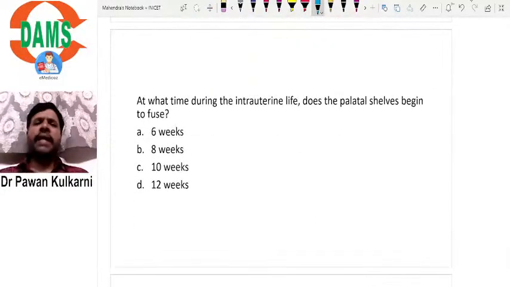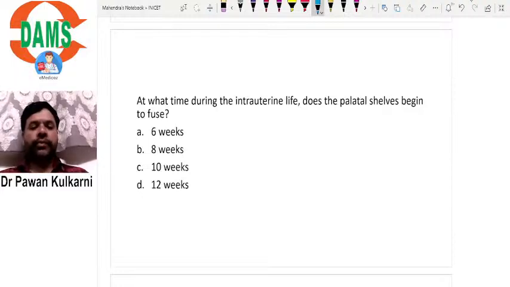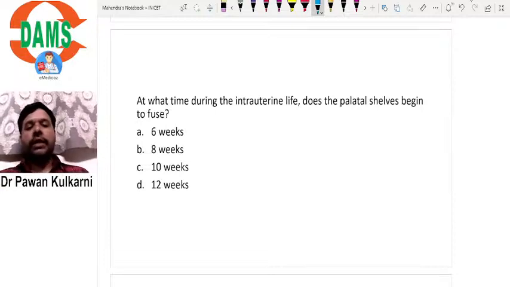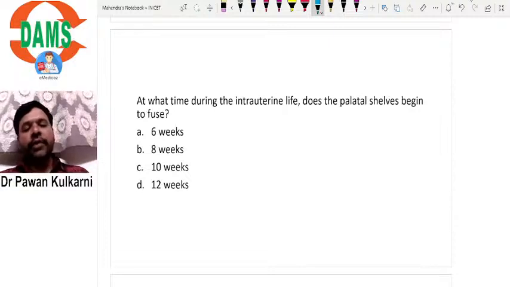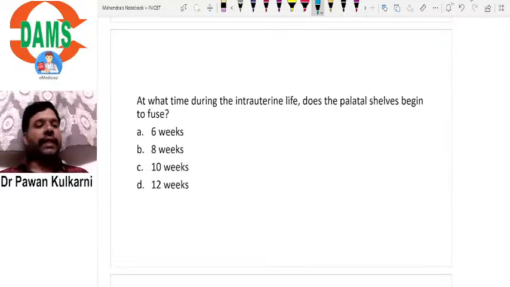Okay, so I'll also discuss some questions that have appeared from the subject of dental anatomy and oral histology. These are the questions which I have discussed about oral pathology. Now in dental anatomy and oral histology we have three questions. At what time during intrauterine life do the palatal shelves begin to fuse? Intrauterine life means in the mother's womb.